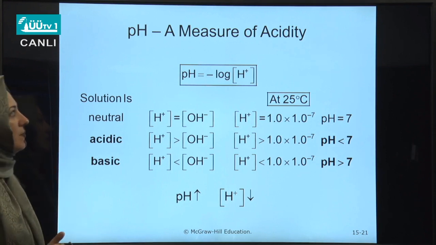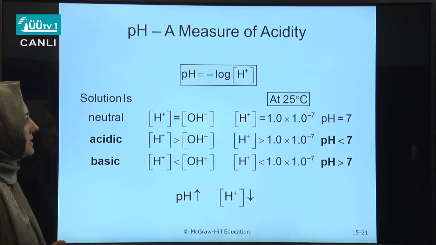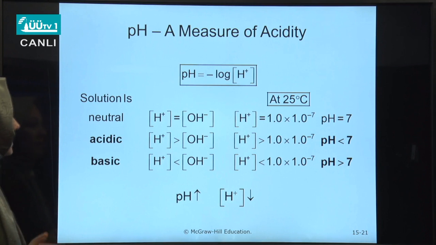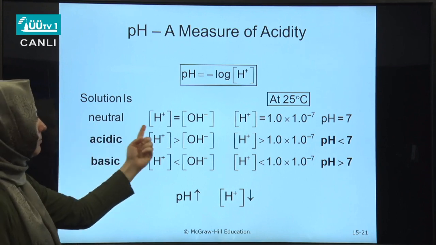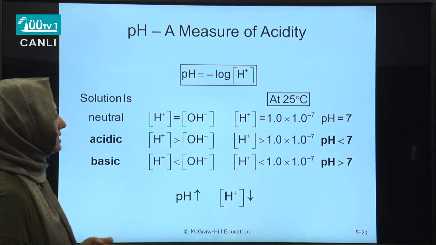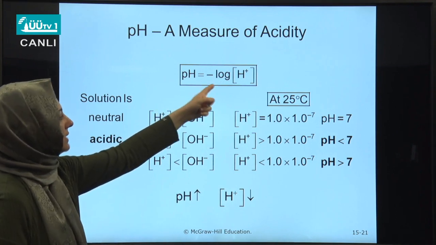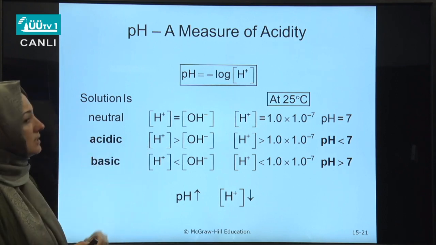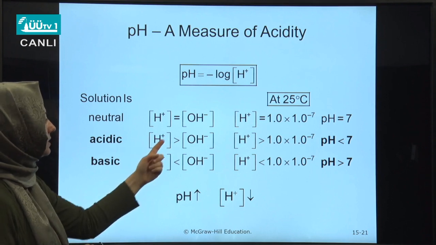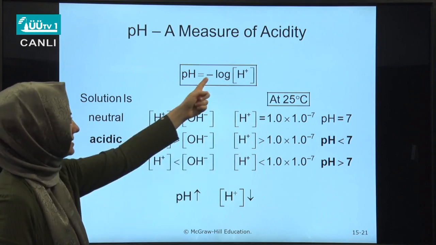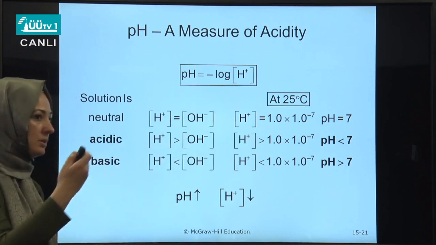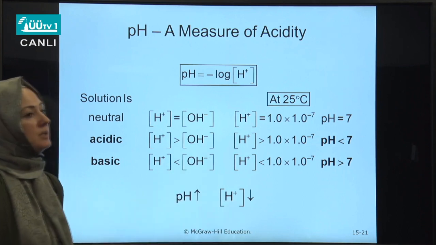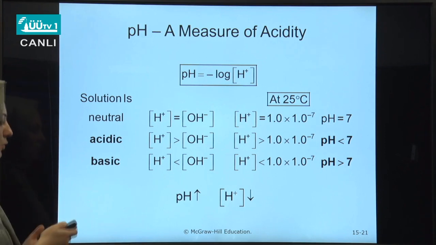So pH is a measure of acidity, and pH is defined to be negative of the logarithm of the hydrogen plus concentration. So if a solution is neutral, then both concentrations are equal to 10 to the minus 7. If you plug in here, then pH is equal to 7 for neutral solutions. In the case of acidic solutions, H plus concentration will be higher than 10 to the minus 7, but since this is minus the logarithm, then the pH value will be lower than 7. So as you see, as the pH value is increasing, H plus concentration is decreasing, because there is an inverse relation, right?